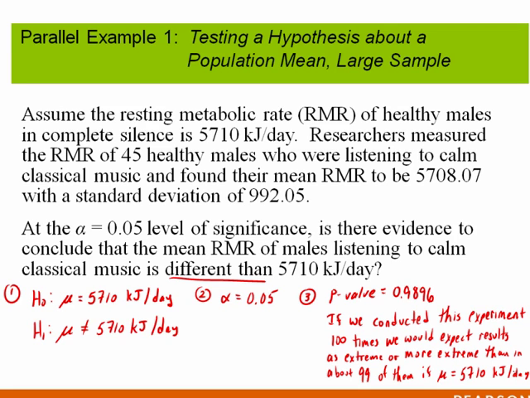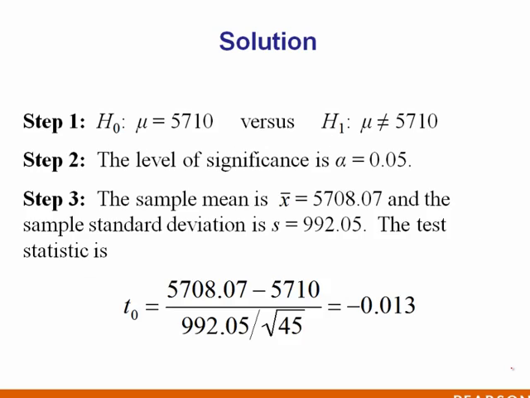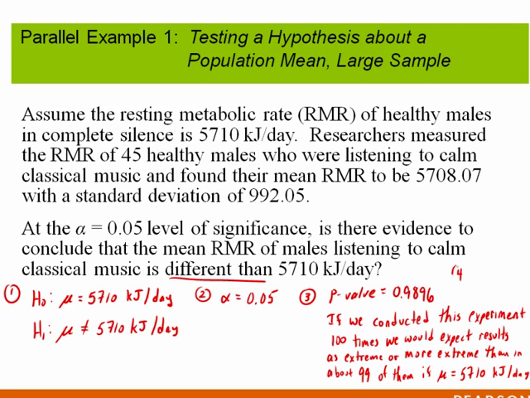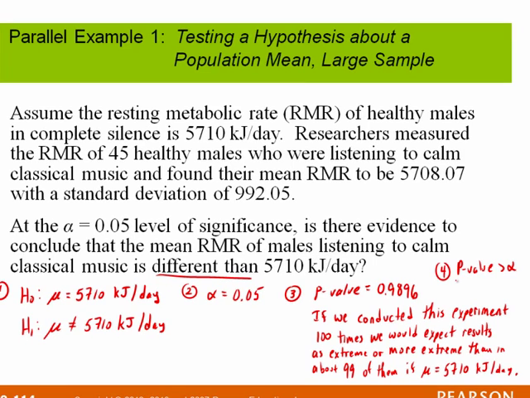If you want to go the traditional route, you would say the p-value is greater than the level of significance. So here is step 4: p-value greater than alpha, therefore do not reject H naught. Do not reject the statement in the null.